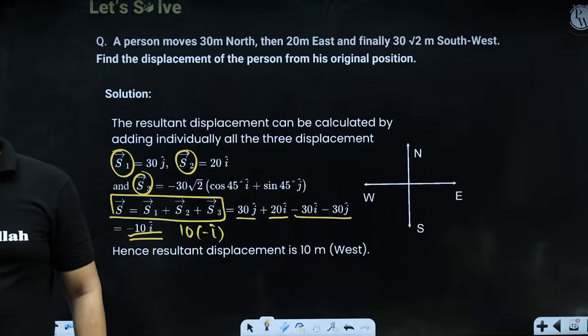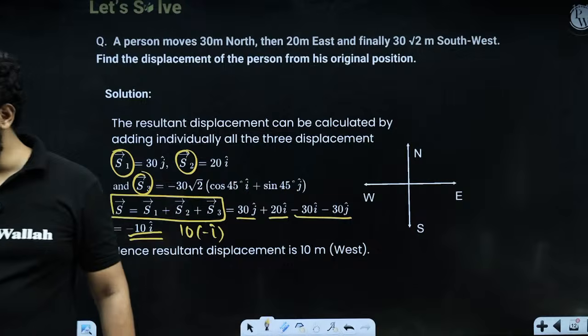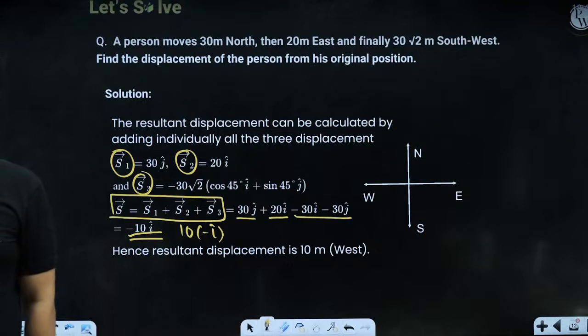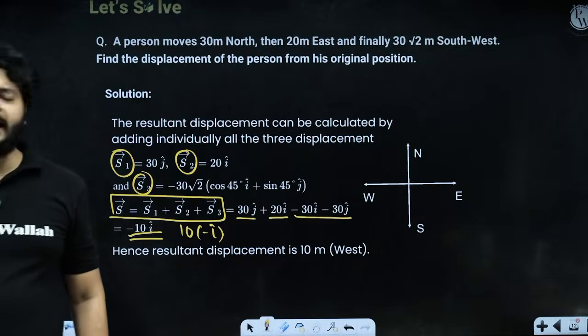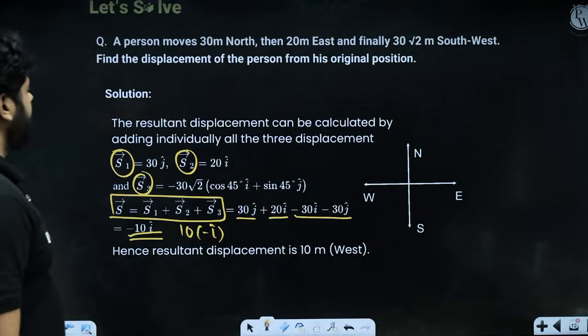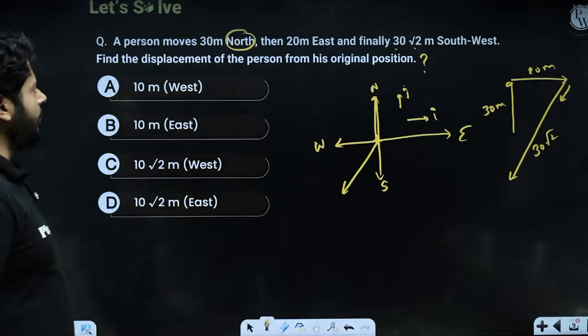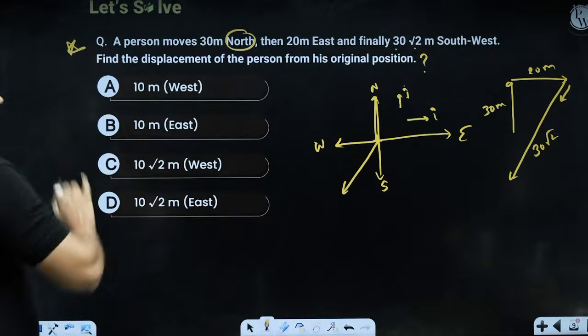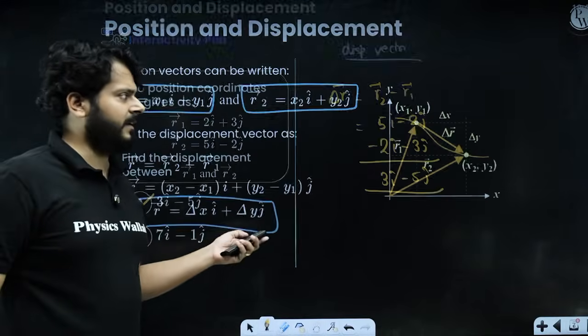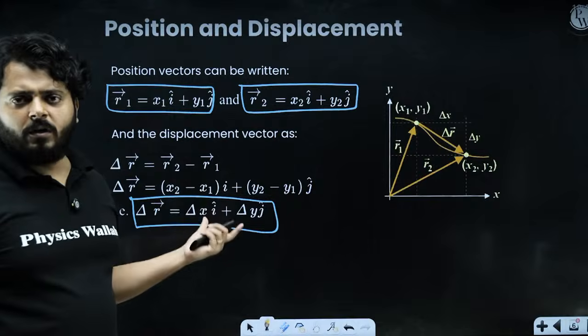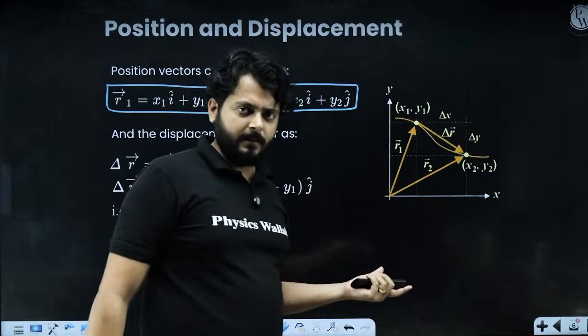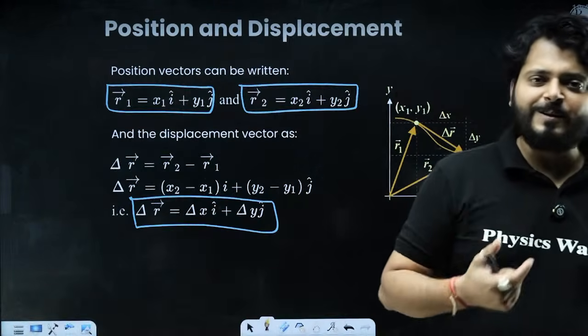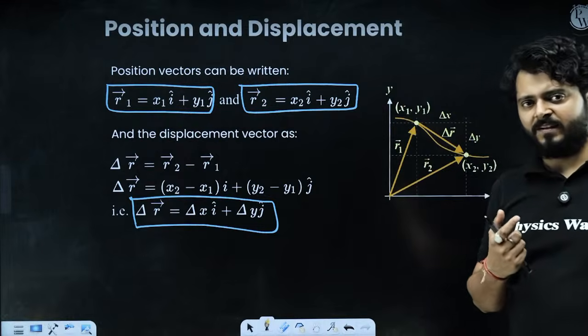I believe the idea is very clear. 10 units towards west is the answer. It's a good, decent question. The first question is just to explain the concept of how to find the displacement vector.